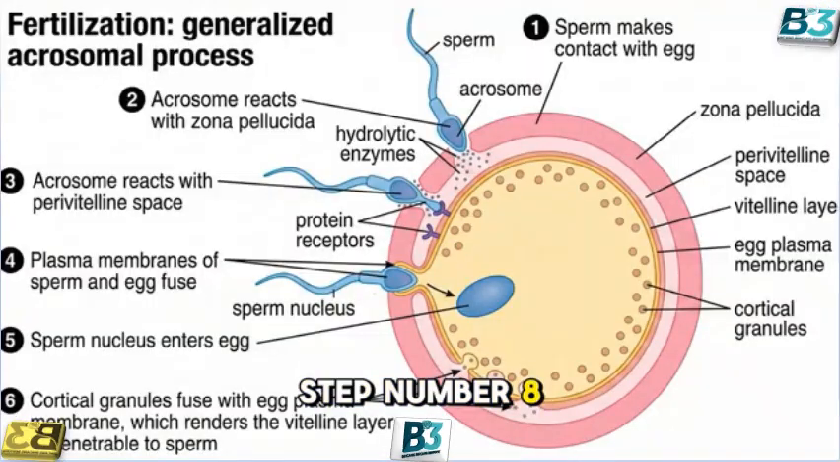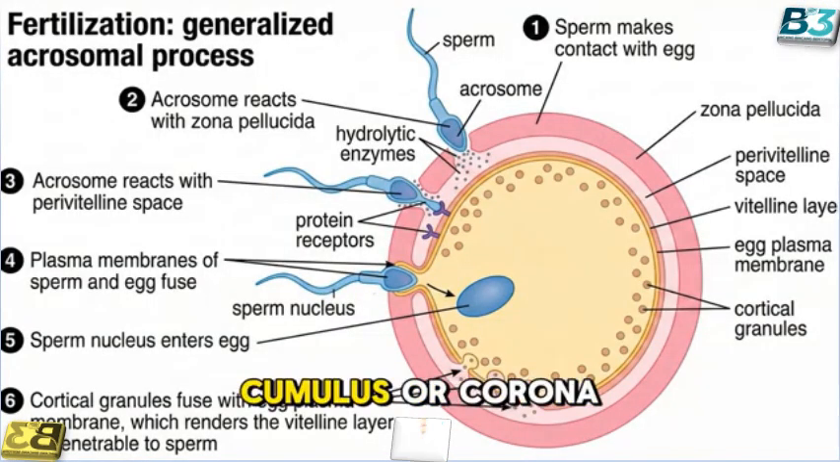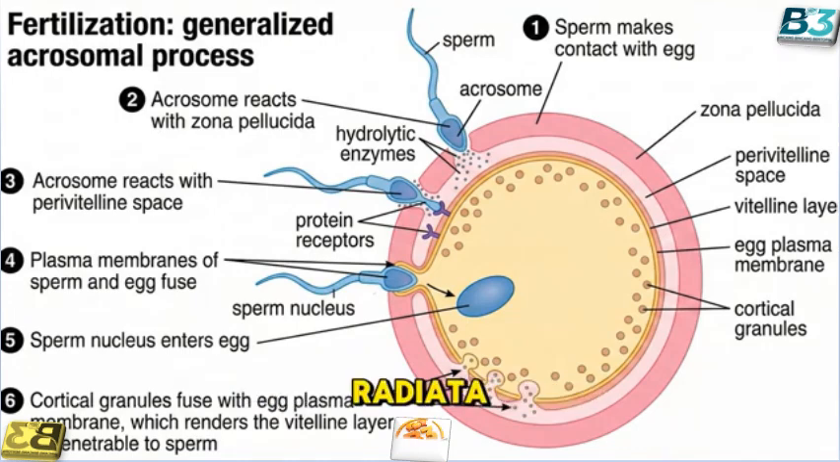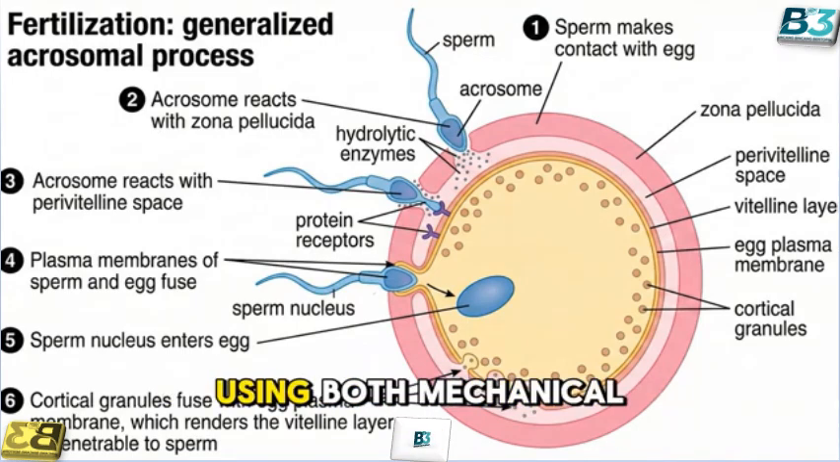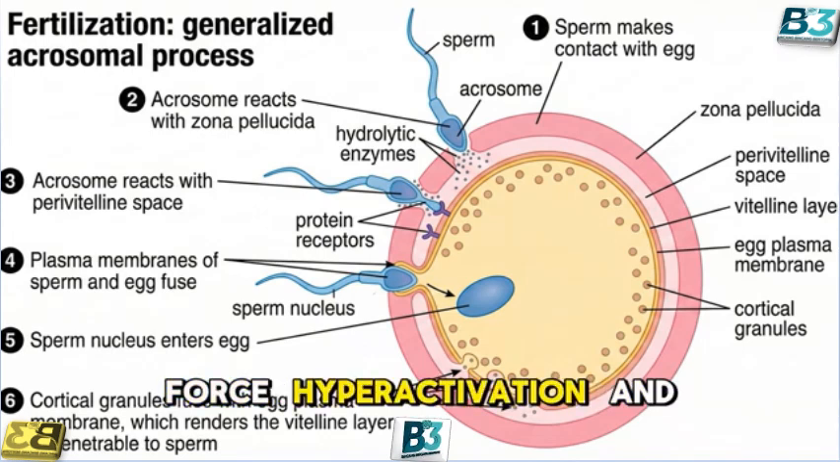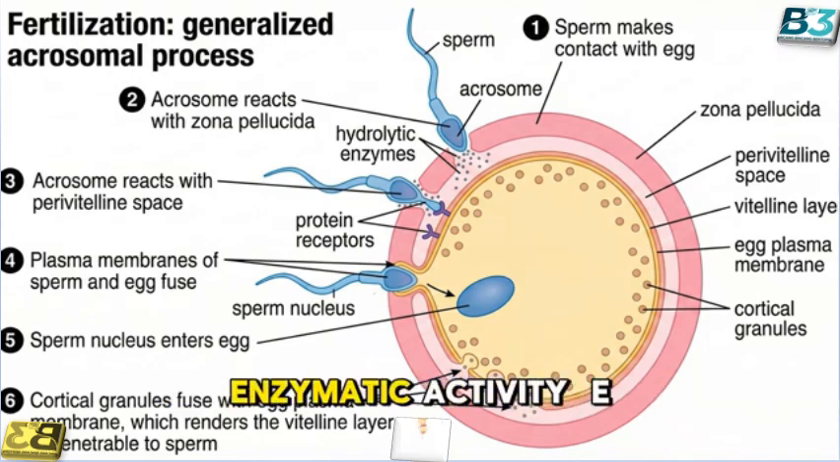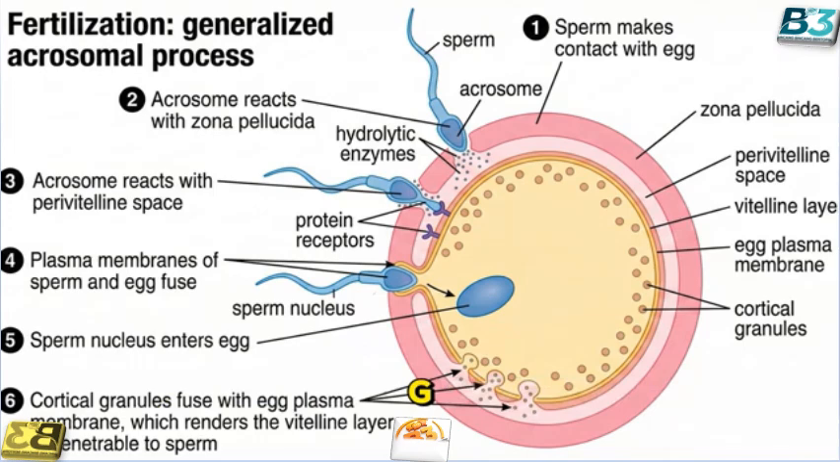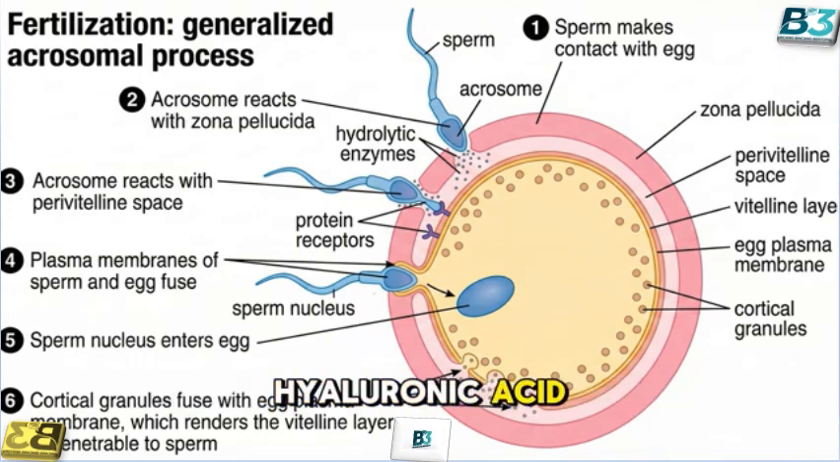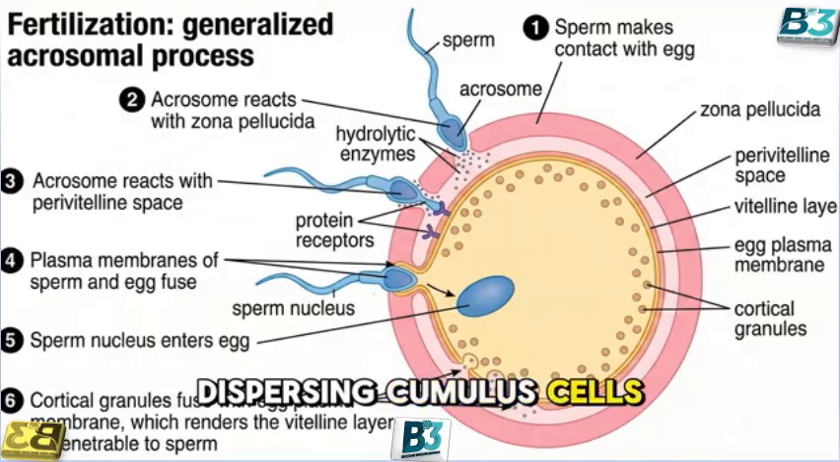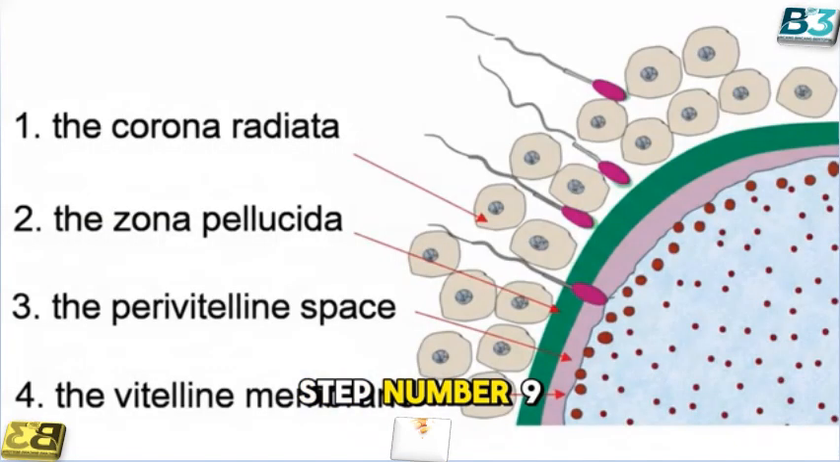Step number 8. Penetration of the cumulus or corona radiata. Capacitated sperm penetrate the cumulus matrix using both mechanical force, hyperactivation, and enzymatic activity, for example, hyaluronidase, that degrades hyaluronic acid, dispersing cumulus cells.